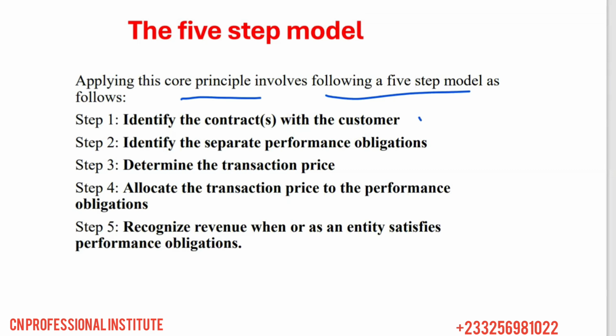The first step is to identify the contract with the customer, 2, identify the separate performance obligations, 3, determine the transaction price, 4, allocate the transaction price to the performance obligations, and 5, recognize revenue when or as an entity satisfies a performance obligation, right? So we are going to pick each of these steps and look at it, because that's what the standard is about, right? So let's start with the first step.